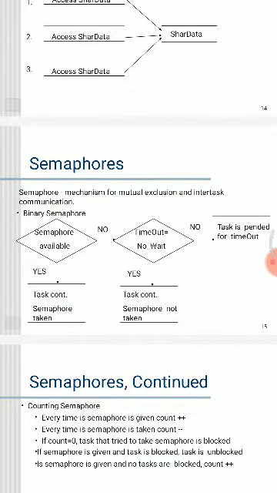What is a semaphore? The semaphore mechanism is used for mutual exclusion in inter-task communication. In a semaphore, if it is available, yes means the task takes the token and goes on to the next process. No means it will give a timeout signal.